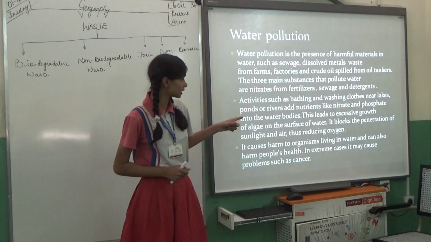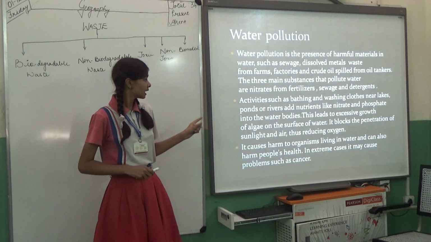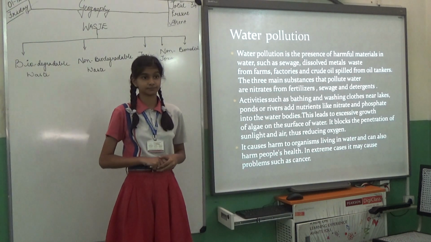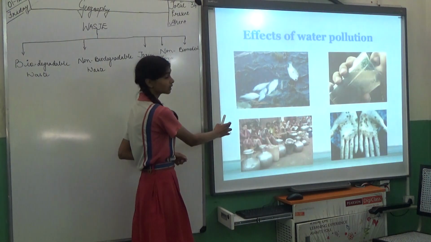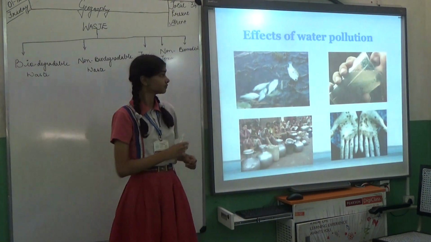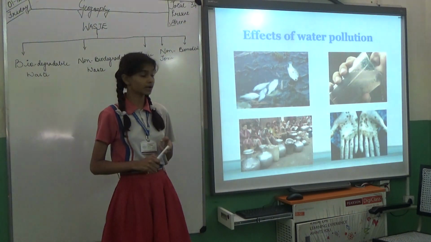It blocks penetration of sunlight and air, thus reducing oxygen. Effects of water pollution: death of marine life, etc.